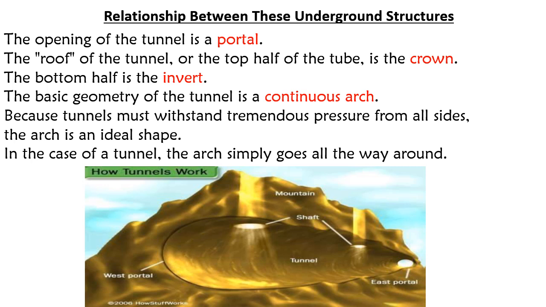We have the roof of the tunnel, which is also known as the crown. This one is the overburden that remains when you do excavation. Then you have the bottom half, which is the invert. The basic geometry of a tunnel should always be a continuous arc. The arch is able to take in the pressures and the forces that act on all sides of the tunnel, so it is the most ideal shape for that job.